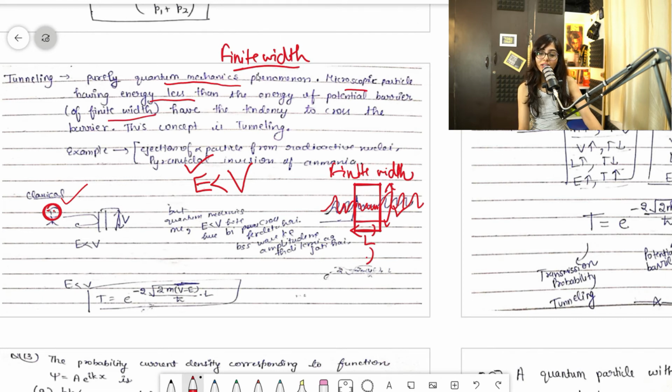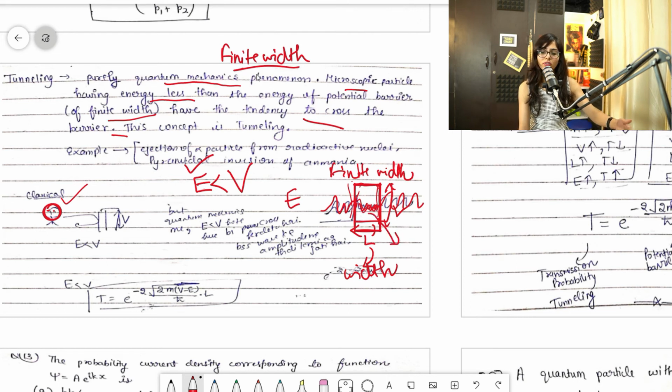Finite width that we are defining by L. L is width. Clear? The particle has the tendency to cross the barrier. That is unrealistic, but that happens in quantum mechanics, at the microscopic level: even if its energy is less than the energy of this wall, this barrier, it can cross it if it keeps striking it again and again. So one time will come when it will hit it and cross it, cross through this tunnel region.